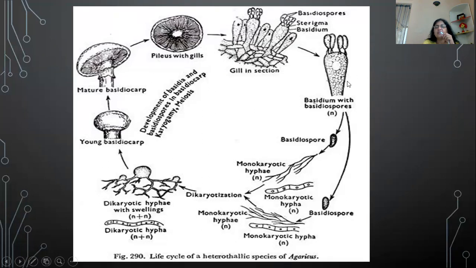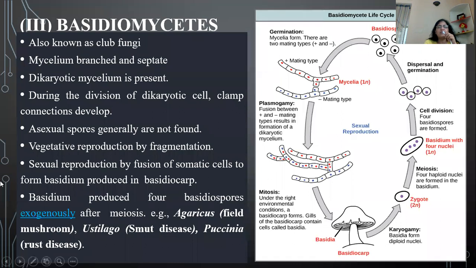Here a detailed structure is given. This is the basidium, and on the tip of the basidium there are 4 basidiospores. These basidiospores germinate and spread with the air, and they develop into new hyphae. So that is the structure of Basidiomycetes.